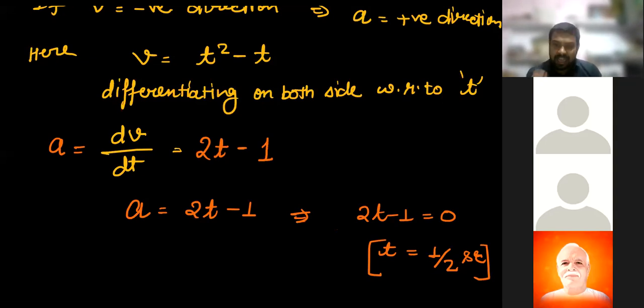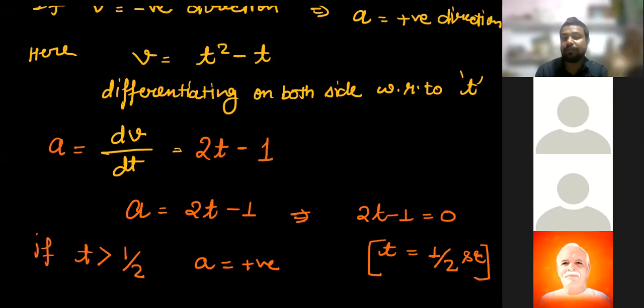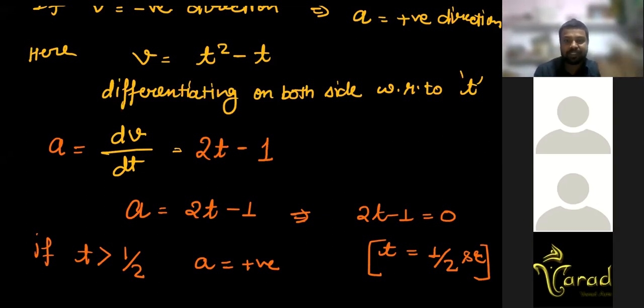If the time is greater than 1 by 2 seconds, the acceleration is positive. Am I right or wrong? Tell me, my dear friends. At t greater than 1 by 2, the acceleration should be positive. Clear?